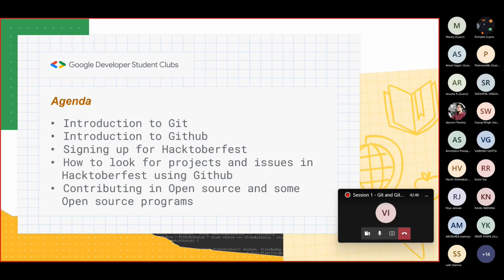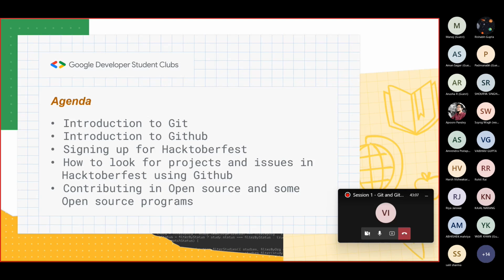So for this session, here is the agenda that we will be discussing: introduction to Git, introduction to GitHub, how to sign up for Hacktoberfest, how to look for projects and issues in Hacktoberfest using GitHub, how to contribute in open source and some open source programs.